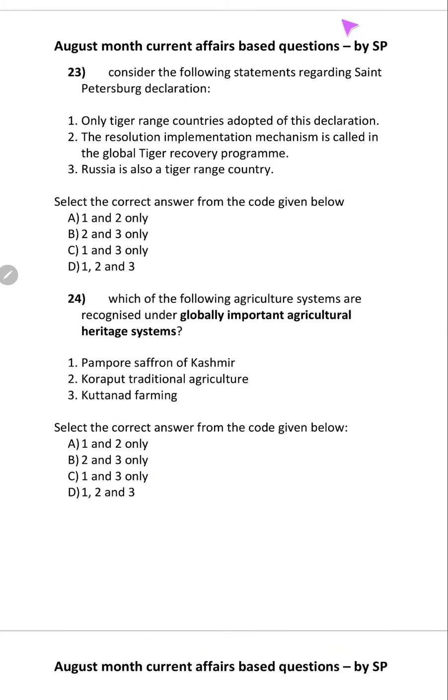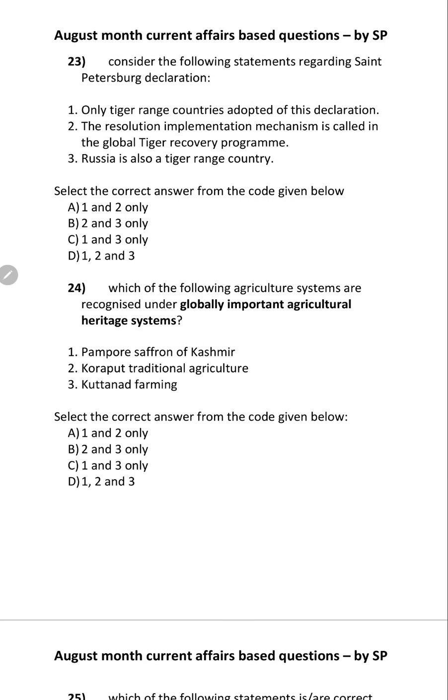That's it, you should know. Now only tiger range countries adopted is correct. 13 tiger range countries. The resolution implementation mechanism is called the Global Tiger Recovery Program, correct. Russia is also part of the resolution. Answer is D.